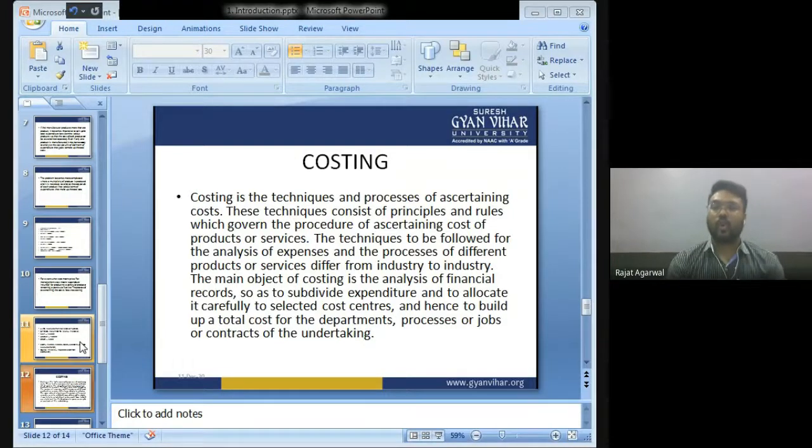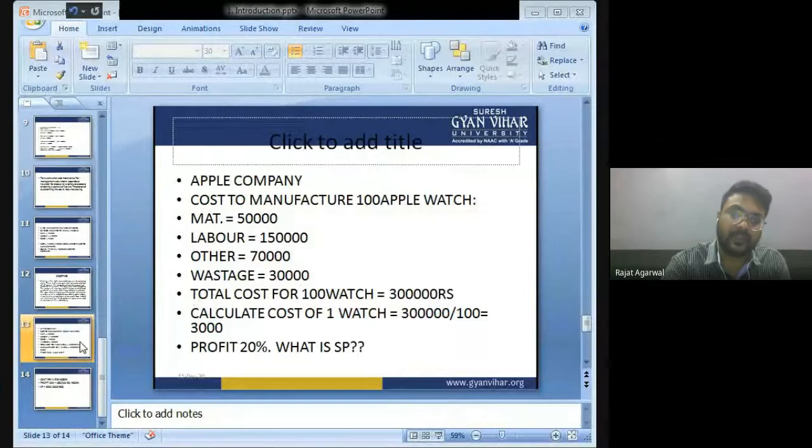So, बच्चों, through costing we will get to know what is the cost of different departments so that we can increase or decrease the cost of a particular department. We can control the cost of a particular department. We can control the wastage if the wastage is more in a department. So we can focus on that particular department and control its cost.